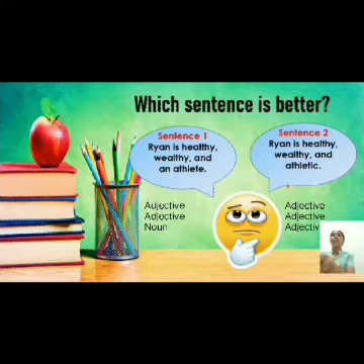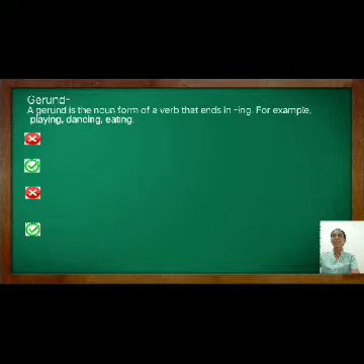Let us now discuss parallel structure with words and phrases. The first one is gerund. What is a gerund? A gerund is a noun form of a verb that ends in ing, also known as an ing form. For example, we have the words playing, dancing, and eating. To use this in a sentence and determine the sentences in a parallel structure, we have here an example.